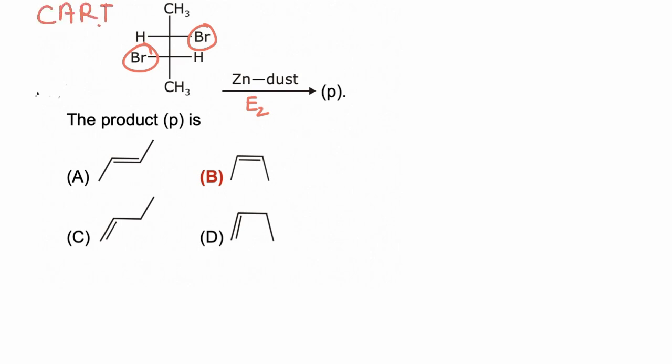If the molecule is threo and anti-elimination takes place, then a cis alkene is formed. Now both Br atoms are present in opposite directions, so this configuration is called threo. So if threo and in E2 reaction anti-elimination takes place, then the cis alkene is formed. So the correct answer is B.